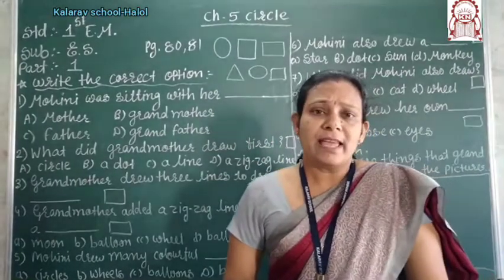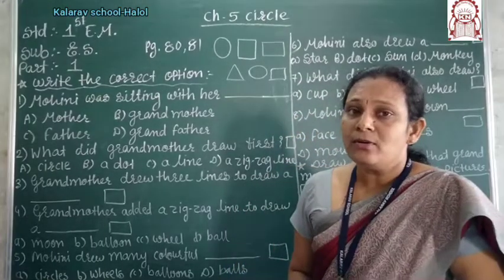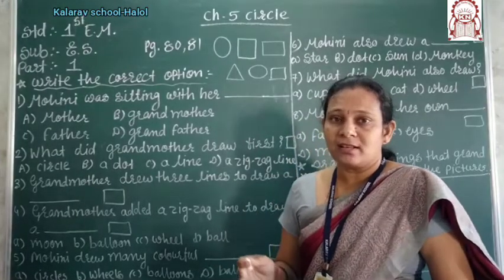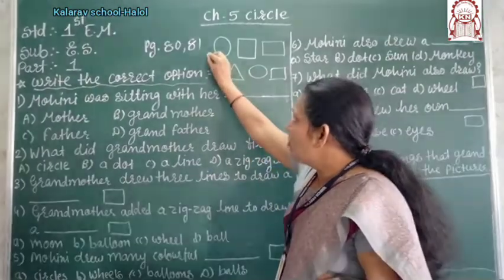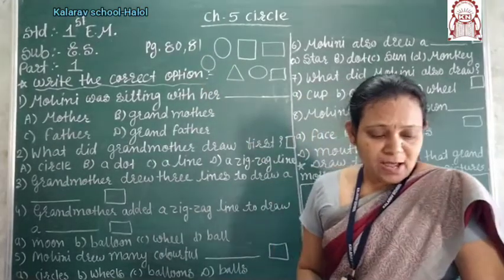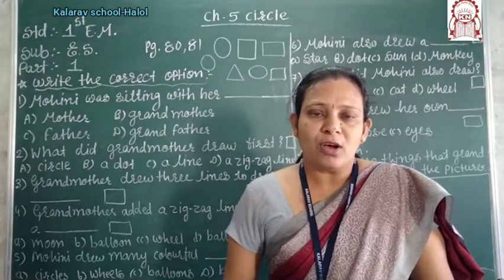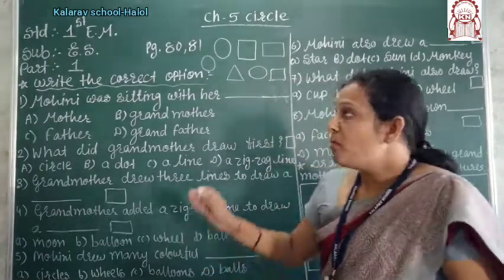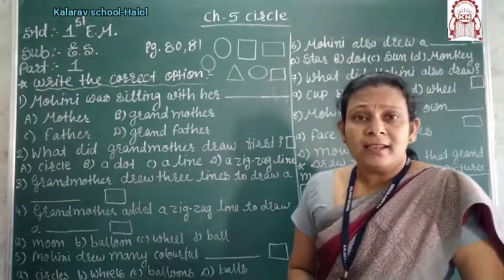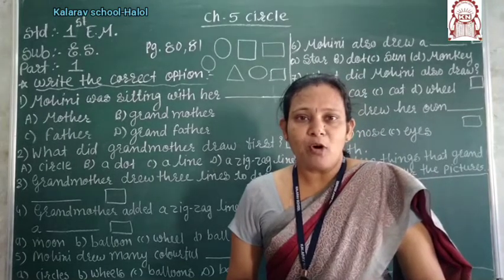Now soon Mohini drew a circle. When the grandmother said you have to also draw the circle, then Mohini also drew the circle. Right? Now I will draw a ball. What does the grandmother have to draw? It is to draw the ball. Now the grandmother drew the circle. How can we make the ball? Have you seen a ball? How to make the ball?